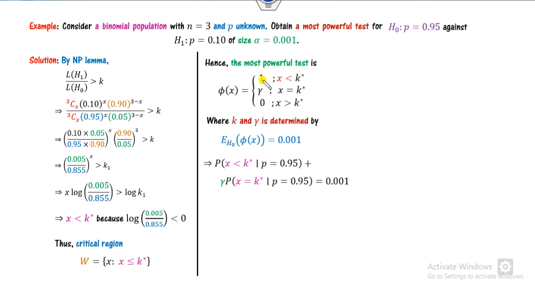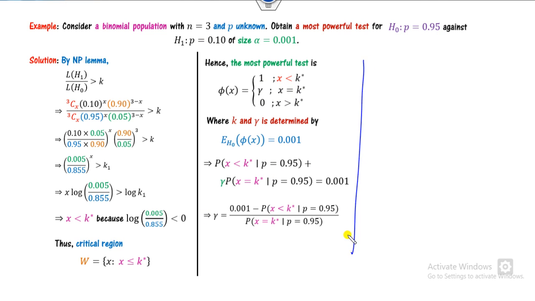So how can you define that? 1 times this, gamma times this, 0 times this, under the h0. What is the h0? It is 0.95. Can you find the value of gamma from here? So what are the values of the k star? Since it is a binomial distribution, n is 3, so it is either 1, 2 or 3. So we consider the cases k equal to 1, k equal to 2 and k equal to 3. K means there is a k star.